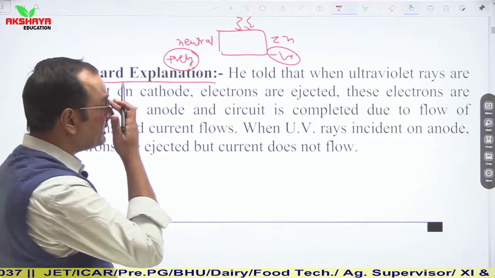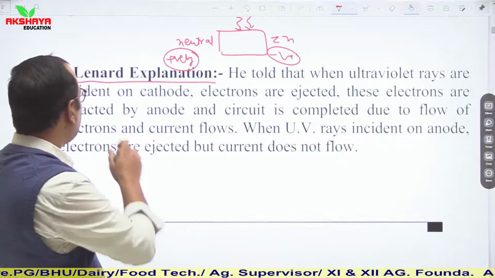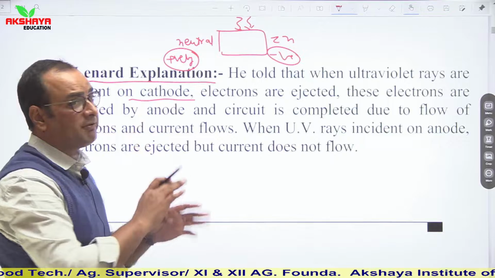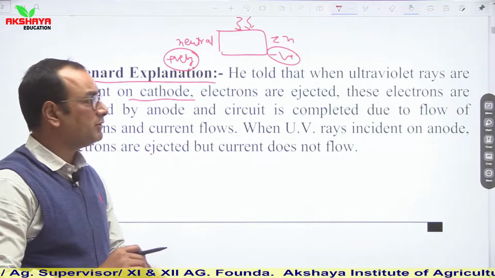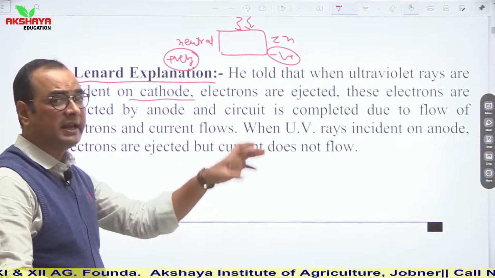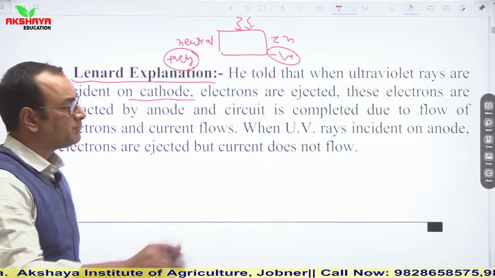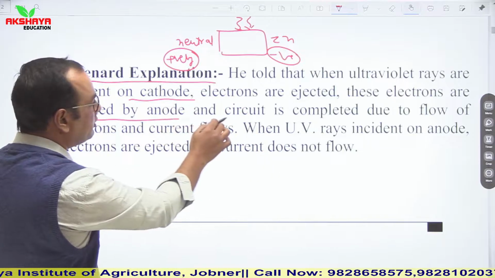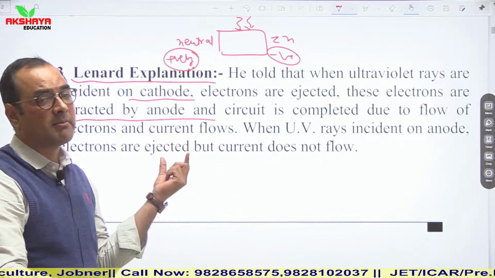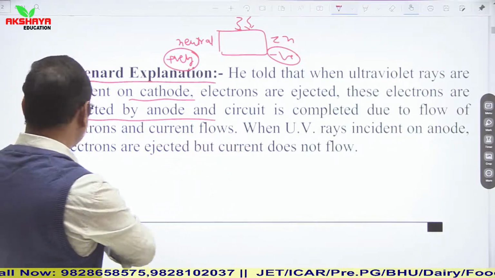Lenard made some corrections to Hallwachs's experiment and told that when UV rays are incident on the cathode, electrons are ejected. Lenard simplified the relation based on his experiment. He considered that there is no need for a negatively charged zinc plate. If UV light is incident on any cathode, electrons are ejected, and these electrons are attracted by the anode and the circuit is completed. Then he observed that some current was flowing through it, which is known as photocurrent.